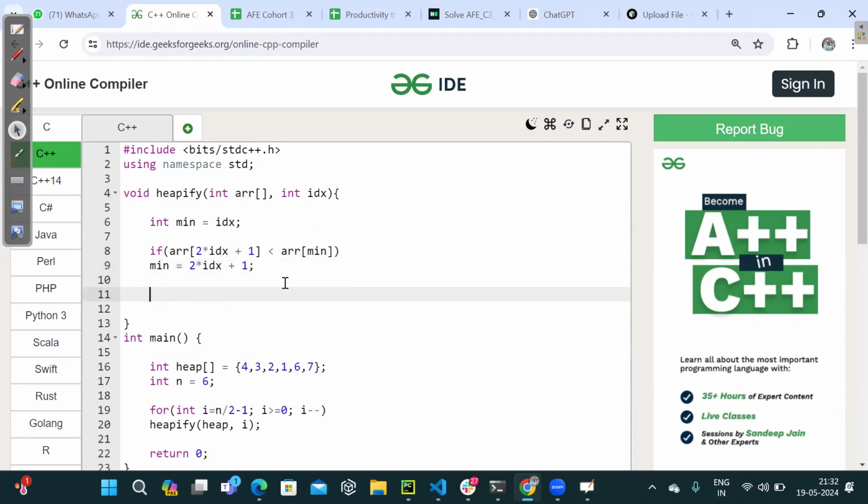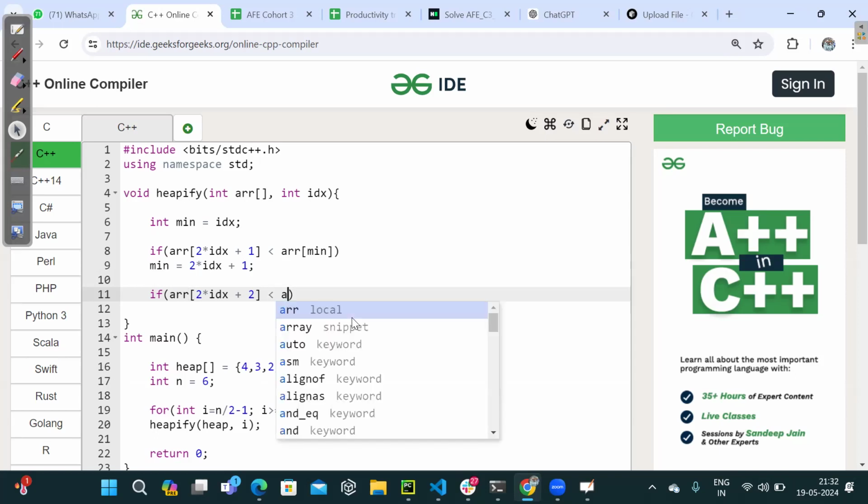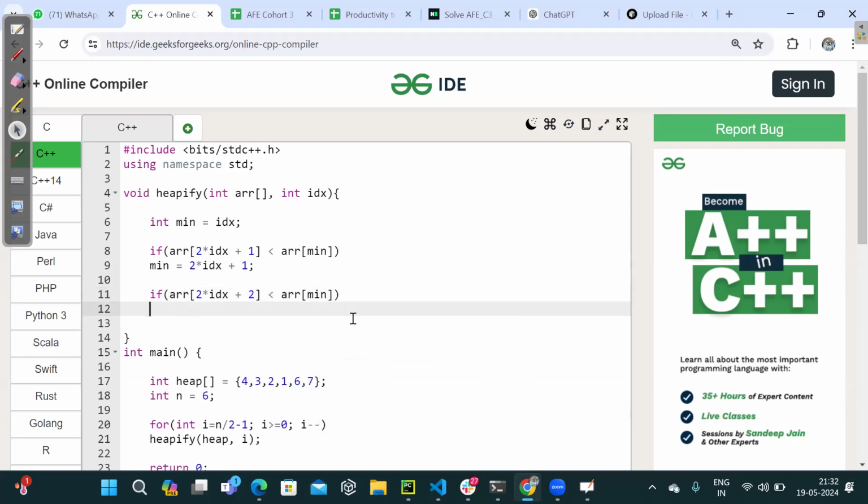Then consider again if array of 2 into index plus 2 is another comparison. Is this the minimum overall? Whatever minimum I have got so far, if array of 2 into index plus 2 is lesser than array of min, then I can just update min to be equal to 2 into index plus 2. This part is done.